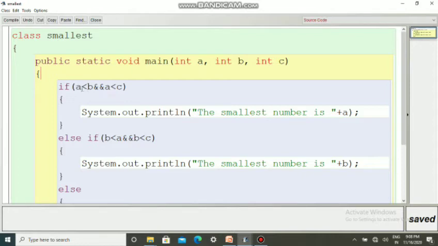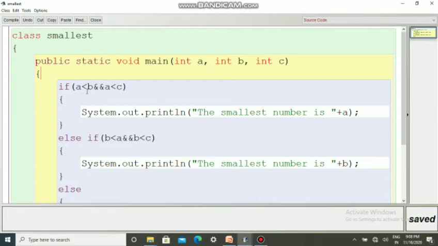Then if a is less than b and a is less than c. We are using a logical operator here, a logical AND. That means both expressions, a less than b and a less than c, must be true. Then the complete if statement becomes true.